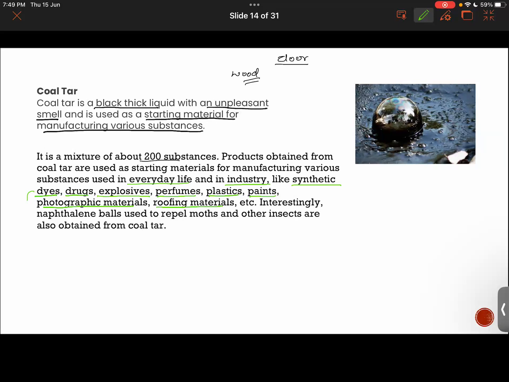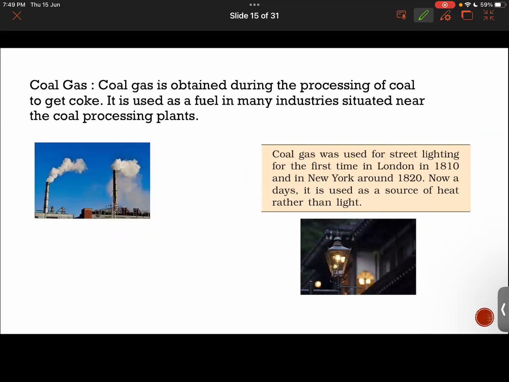Now, interestingly, naphthalene balls used to repel moths and other insects are also obtained from coal tar. You all must be having naphthalene balls in your home. You guys know what a naphthalene ball is? They are white in color. We put them in wash basins. We put them under clothes also, because they absorb moisture and prevent the growth of moths and insects in the cloth. So the naphthalene is also obtained from coal tar.